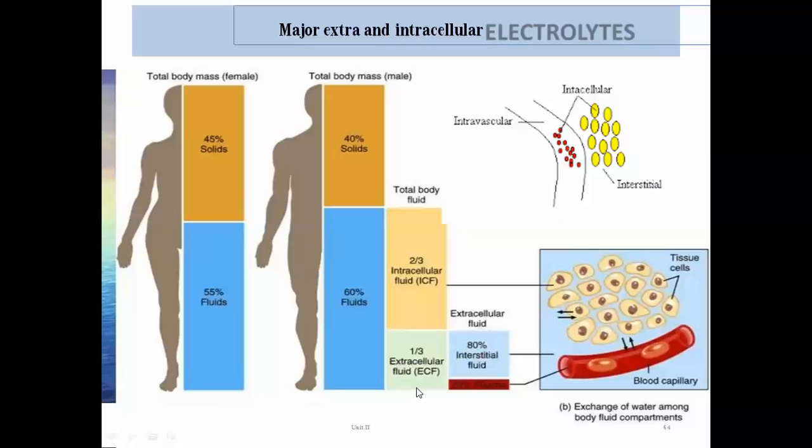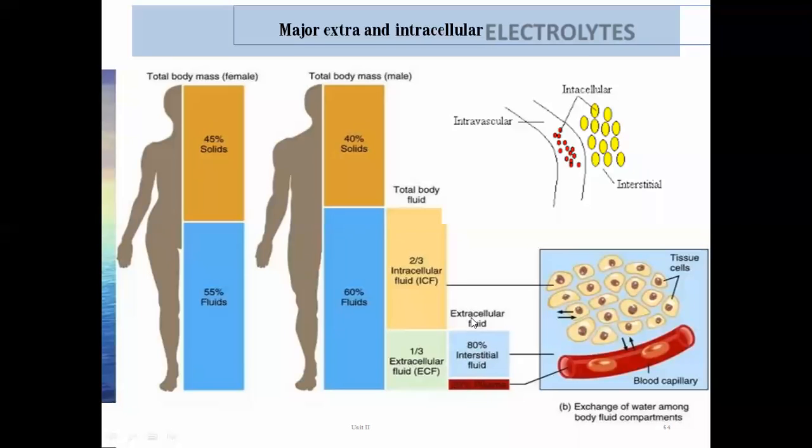Now the last type, that is extracellular fluid. What is the meaning of the word extracellular fluid? The fluid which is present in the interstitial space, in between the cells, and in the vascular compartment. So extracellular fluid is nothing but the fluid which is present interstitially plus the fluid which is present in the vascular compartment. They are collectively known as extracellular fluid.